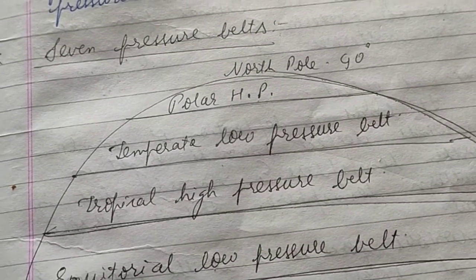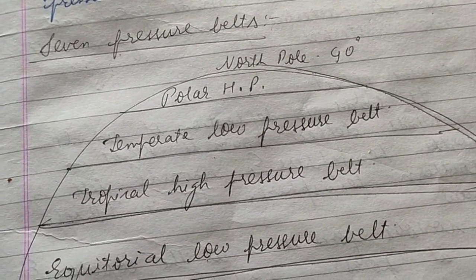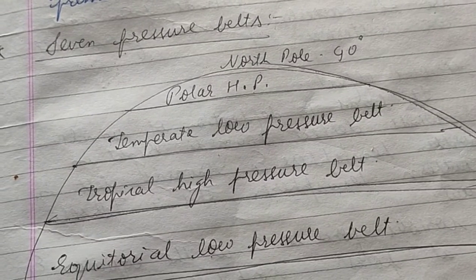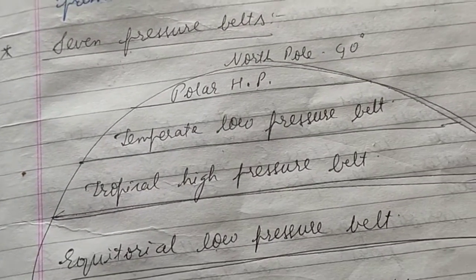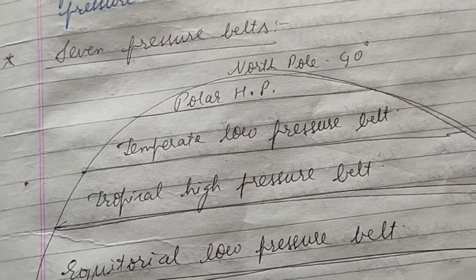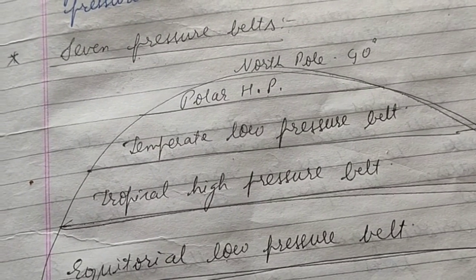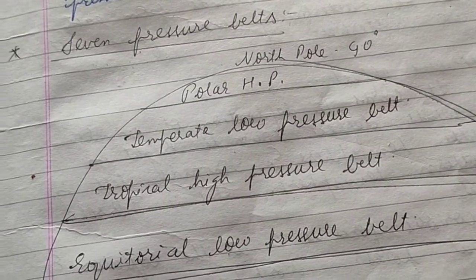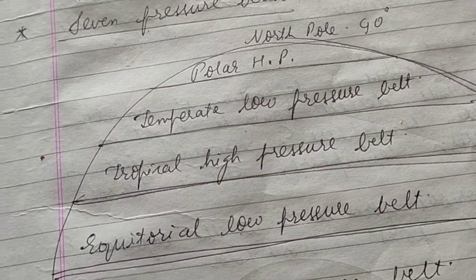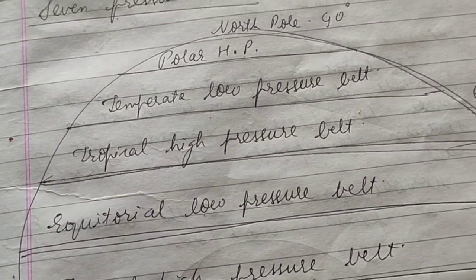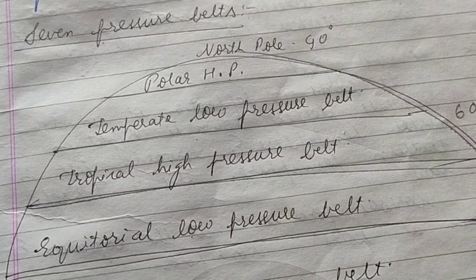Then let's come to isobar. What is isobar? It is an imaginary line drawn through the places having equal atmospheric pressure. So whichever places have equal atmospheric pressure, a line is drawn to join those places, and that particular imaginary line is known as the isobar. You all must have seen it in your schooling, so you must be knowing about this concept.